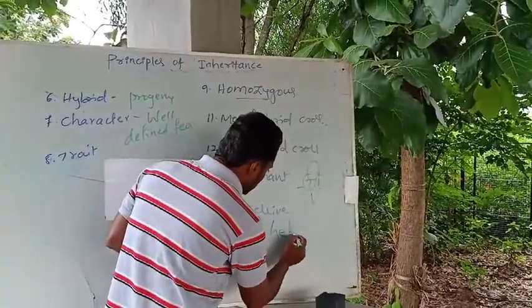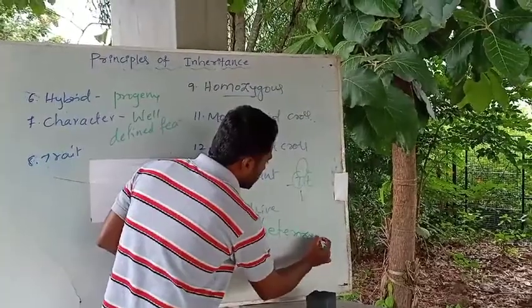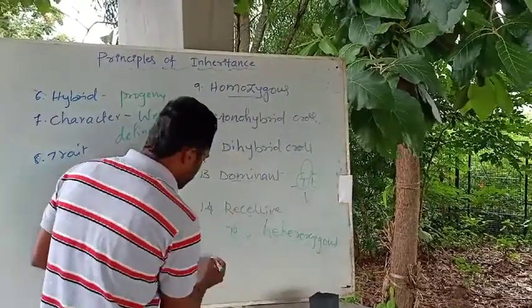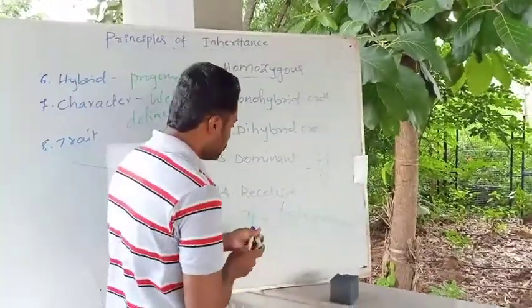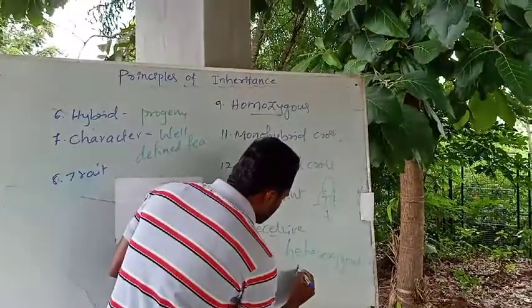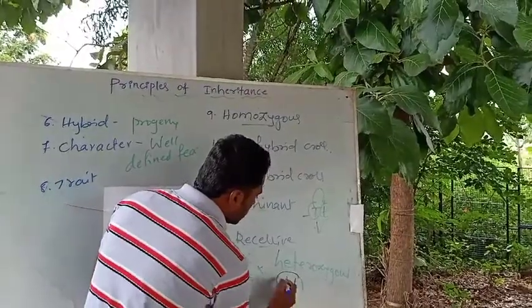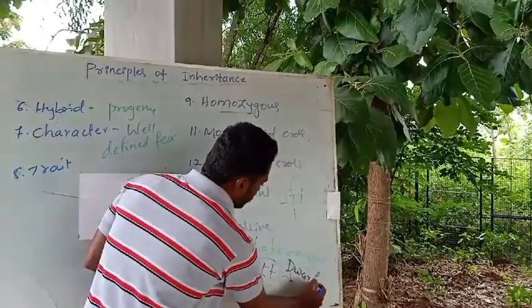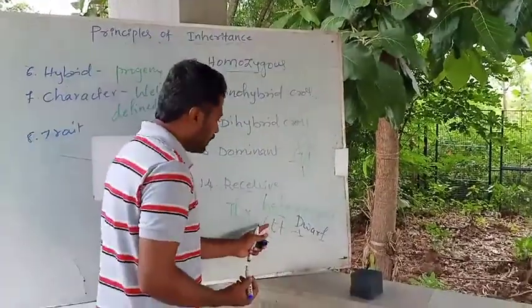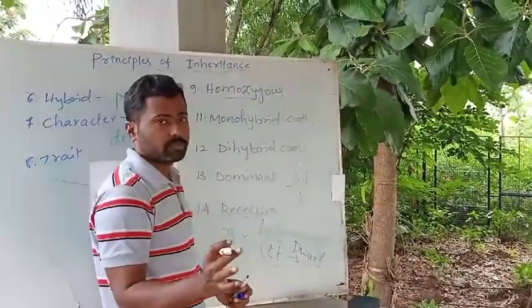Just remember, in heterozygous condition, if the recessive factor is present along with the dominant factor, it fails to express. But when it is present in homozygous condition, like small t and small t, it will express as the character. That is, its character will be dwarf. Only in homozygous condition does it express.